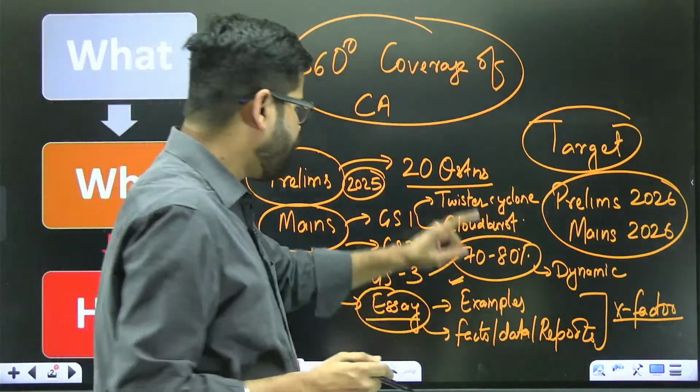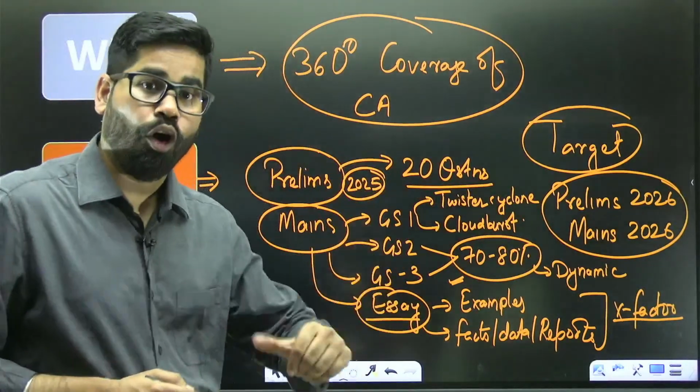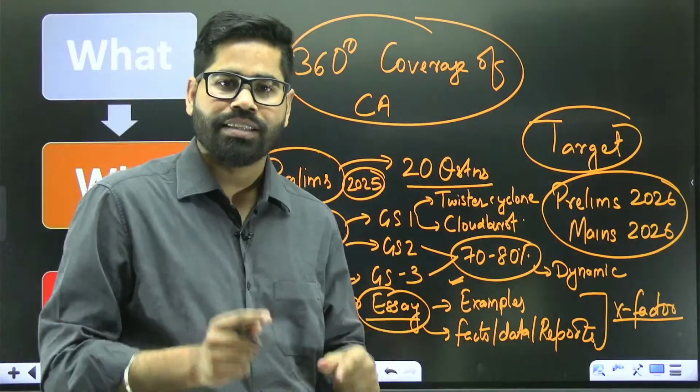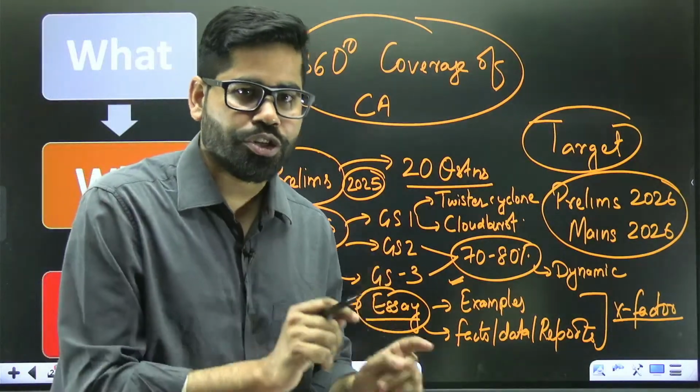So overall, for the mains paper or even the prelims paper, this is going to be one of the most crucial parts.